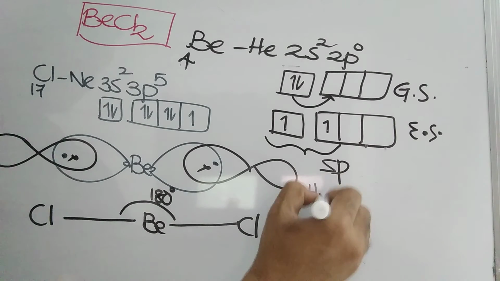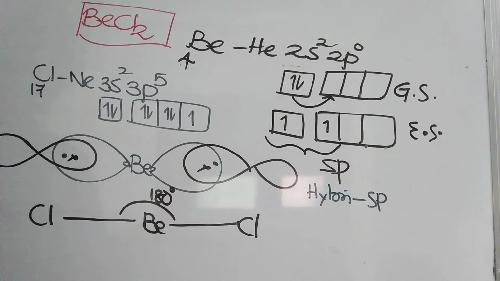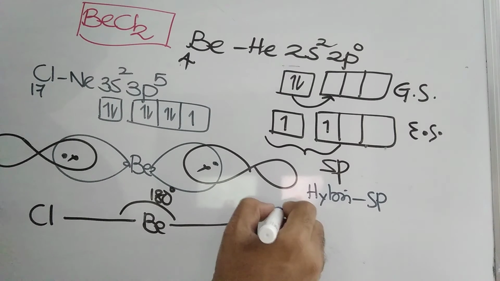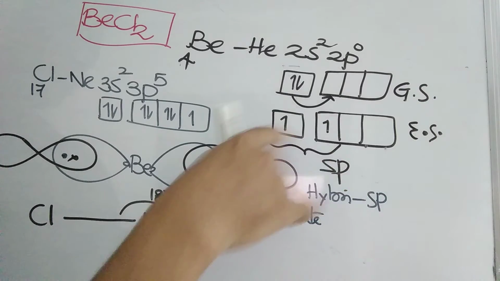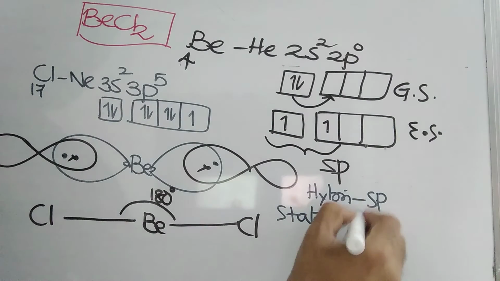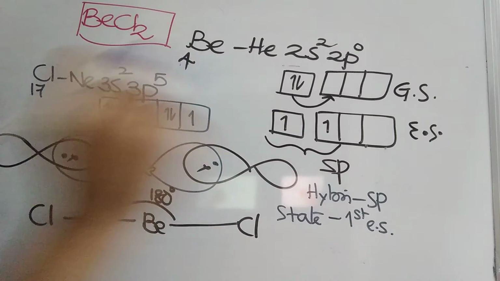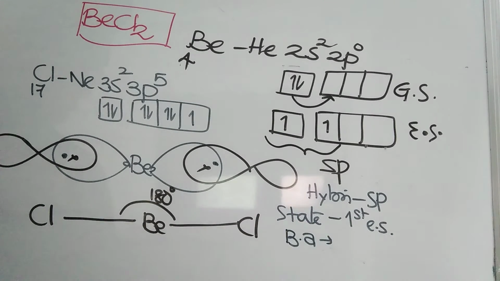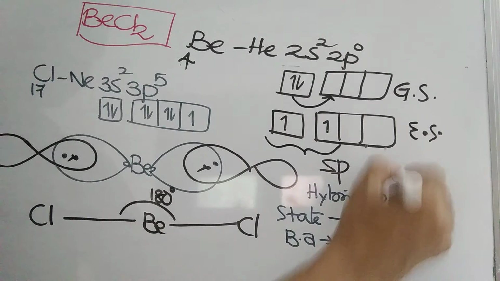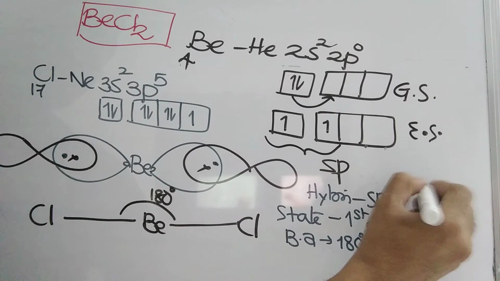See, hybridization here is sp. This data you need to write. That gives you the complete idea. Hybridization is sp. In which state is it happening for the central atom? It is not the ground state, but the first excited state. So you say state is first excited state. Hybridization is sp. Bond angle, BA, I am writing bond angle. Bond angle is going to be 180 degrees. How many bonds are formed? 2 bonds are formed. 2 sigma bonds are formed.